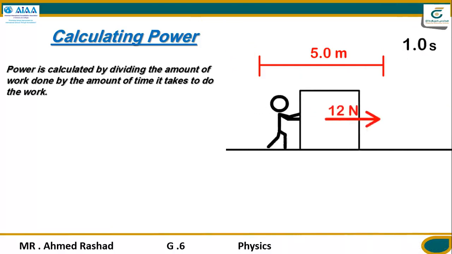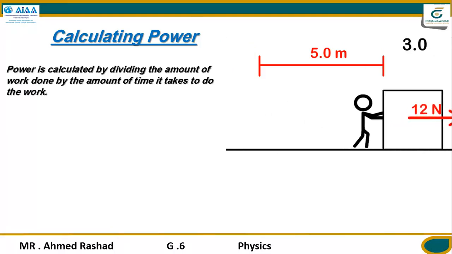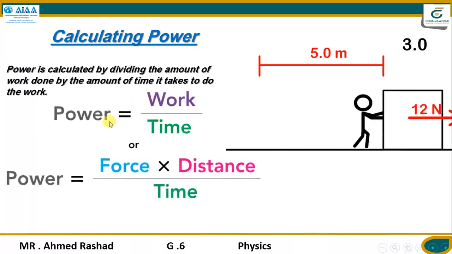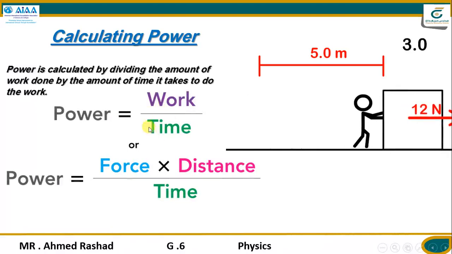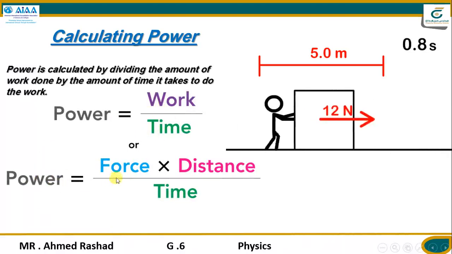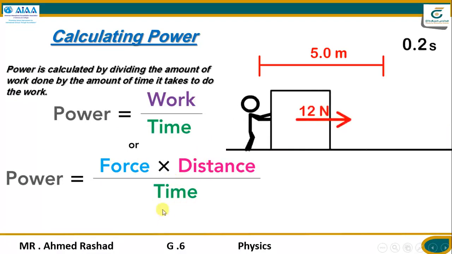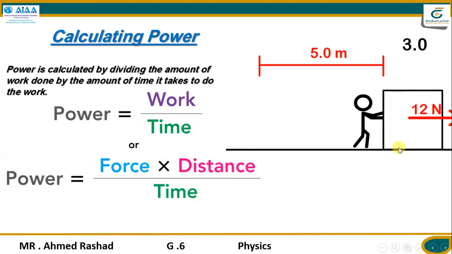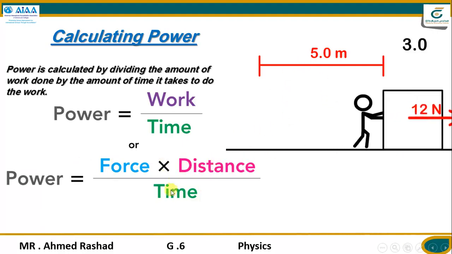So 20 is the amount of power here. So power is work divided by time, or power equals force times distance divided by time. So you can put in the numbers here: 12 newtons times 5 meters distance divided by 3 seconds time.